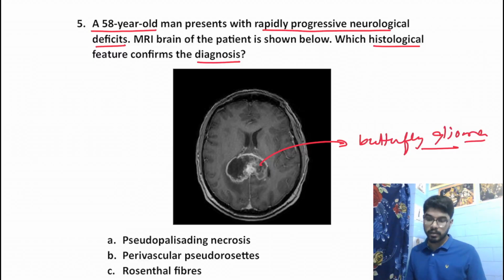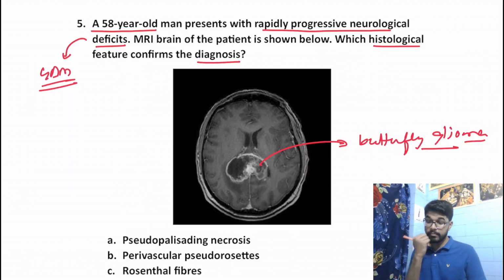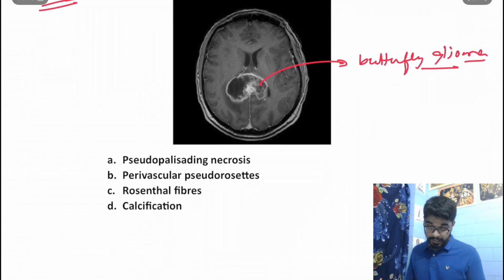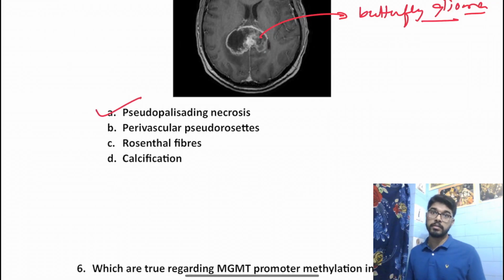You get the butterfly glioma. Butterfly glioma along with rapidly progressive neurological features suggests the diagnosis of glioblastoma multiforme. Rapidly progressive neurological deficits along with the butterfly glioma on MRI is very much suggestive of glioblastoma multiforme. Now, the characteristic histopathological feature in glioblastoma multiforme is pseudopalisading necrosis.